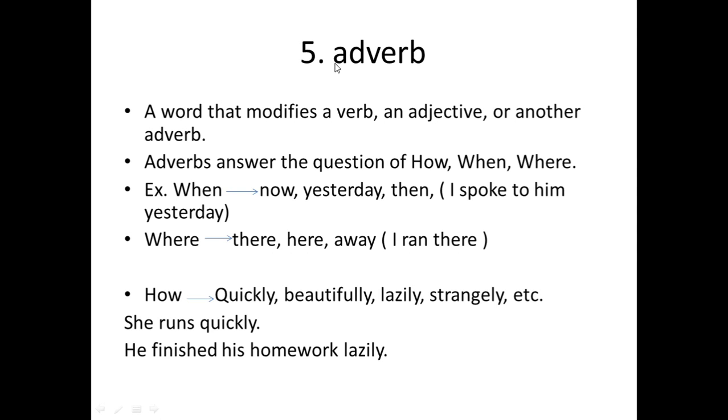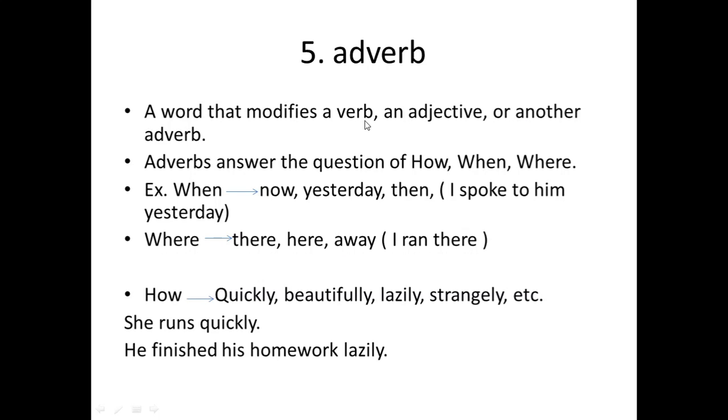The fifth kind of parts of speech we have is adverb. So adverb actually has 3 functions. First of all, it modifies or describes a verb, or it modifies an adjective, or it modifies another adverb of its kind.